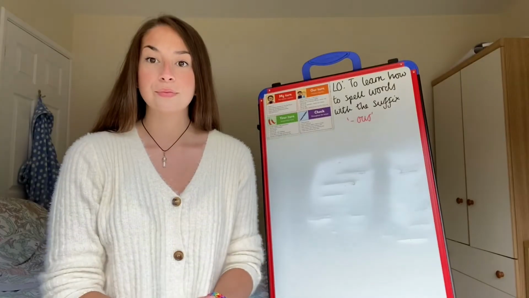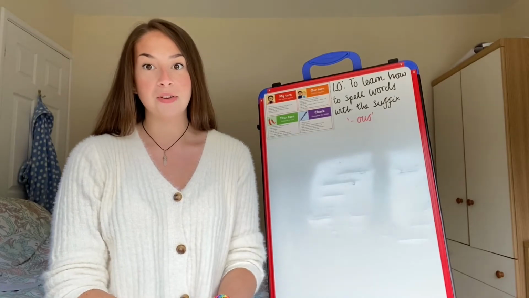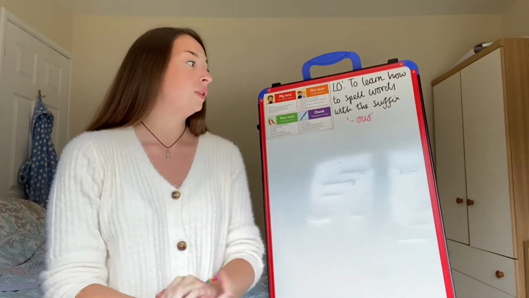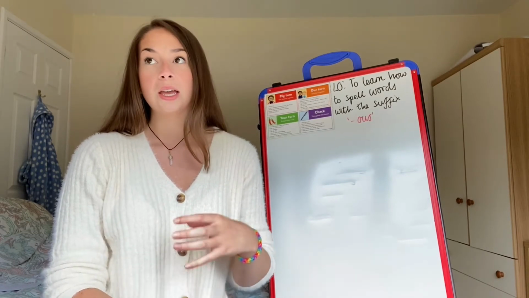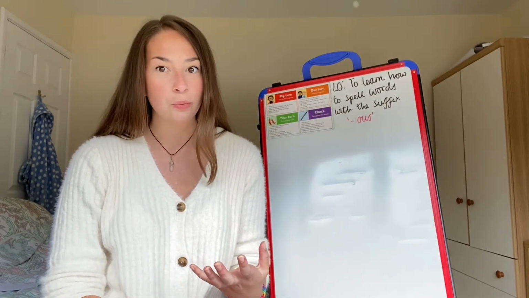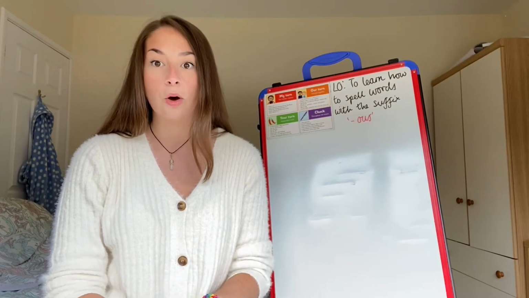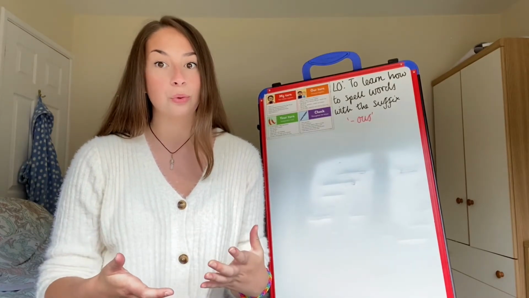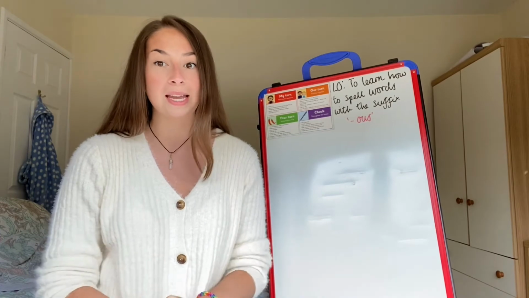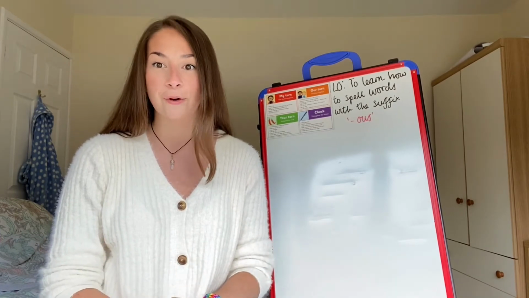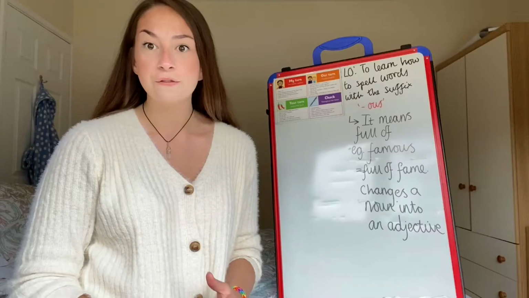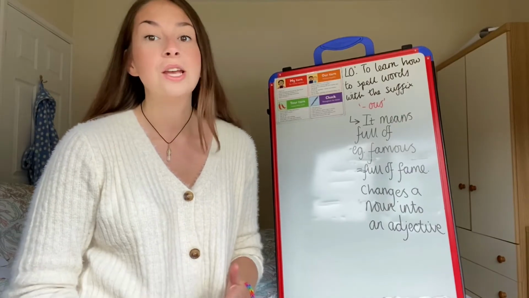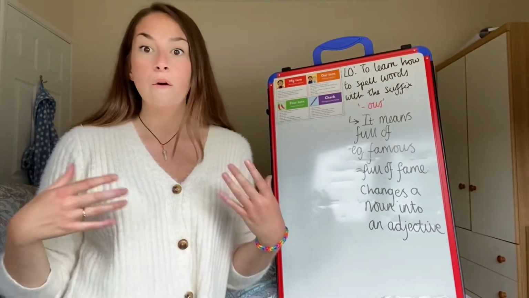Well done. So the learning objective of this week's spelling video is to learn how to spell words with the suffix OUS. Now the suffix OUS has a specific role when it's added to a root word. And I wonder if you could find out how it changes the root word and what the meaning of OUS is. Pause video here and find out for me. Did you find out for me? Yes, that is right. So the suffix OUS means full of.